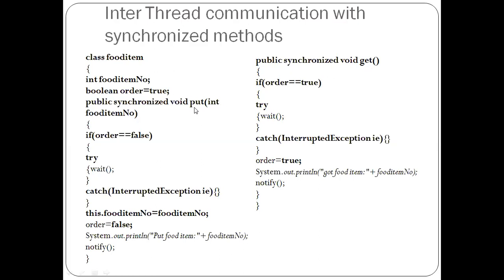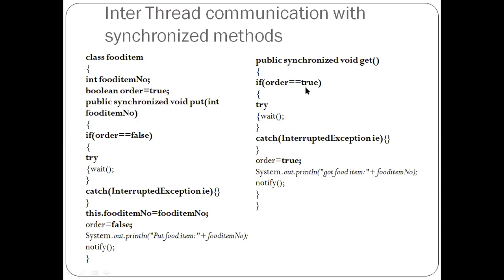The put method will put the food item which has been produced by the producer thread onto that buffer pool. The get method is used to get or collect the food item which is available on that buffer pool. So the consumer thread will call this get method.